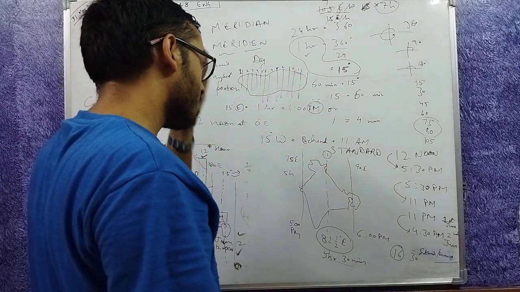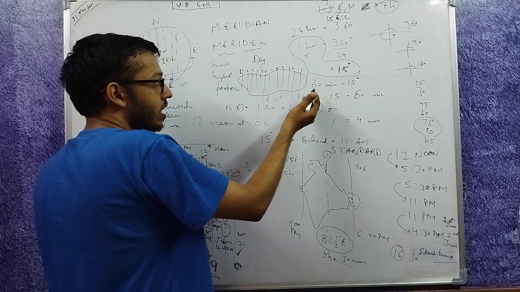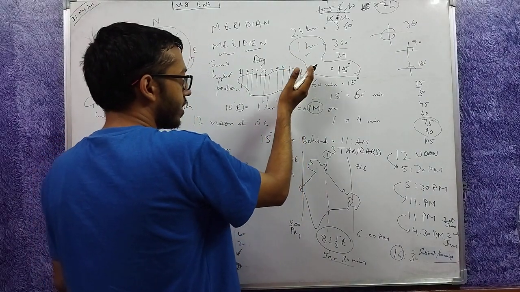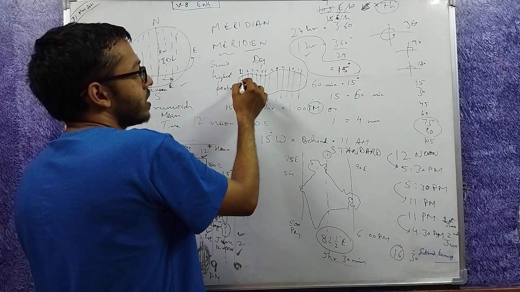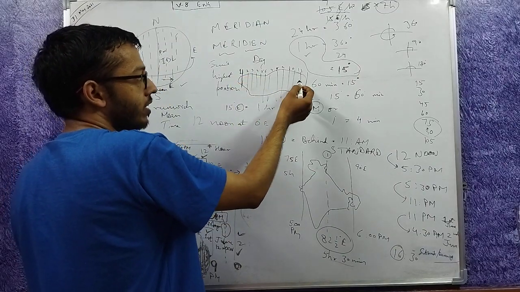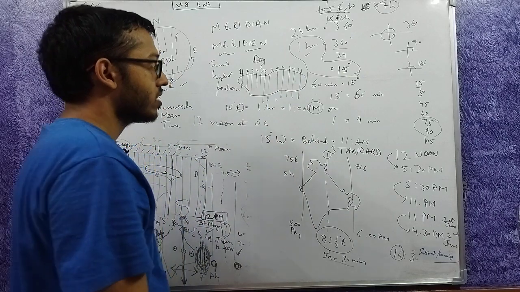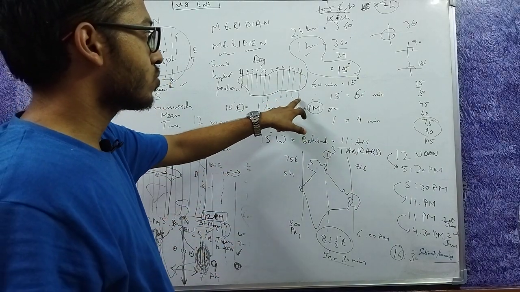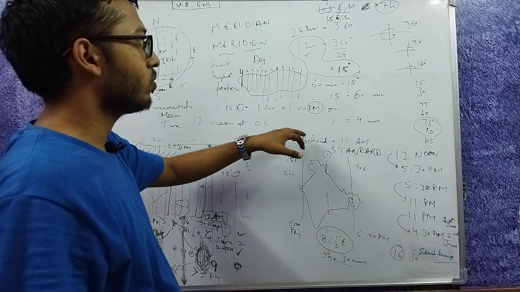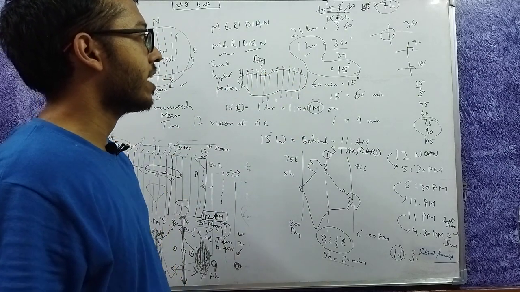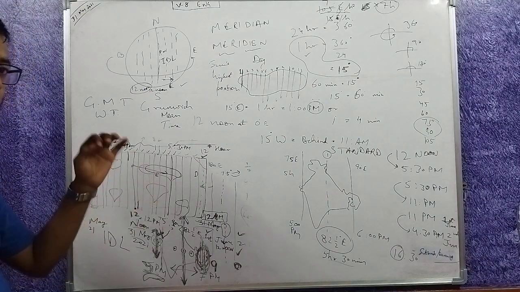So now what will happen? The sun is overhead here, then it keeps moving here as the earth rotates this way. So this place is way behind this place, and hence the people here will set their clock according to this meridian. The people here will set their clock according to this meridian, and so on. This will be the difference.